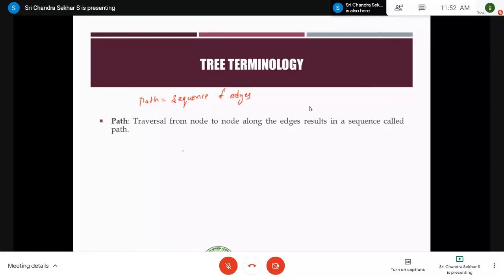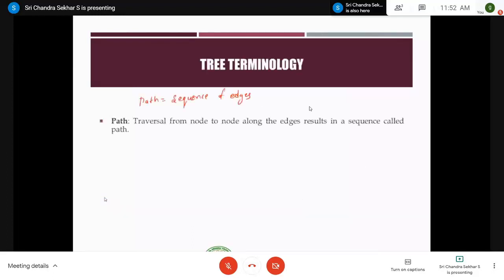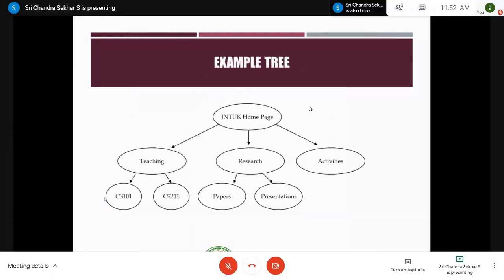For example, in the previous one, what is the path to CS101? You can say the path from one node to another node, or else you can say the path from one node to the root node.